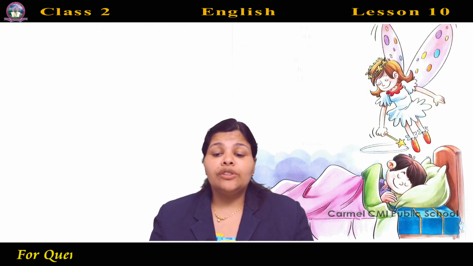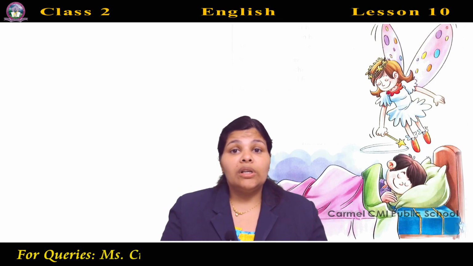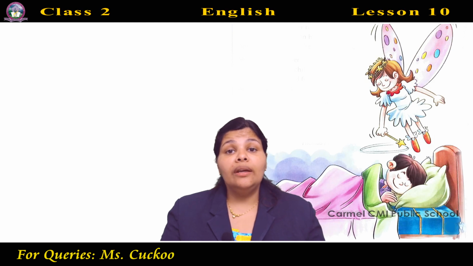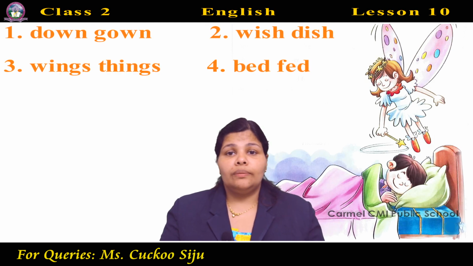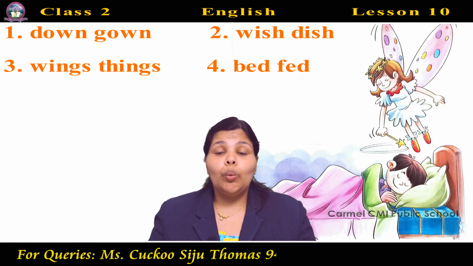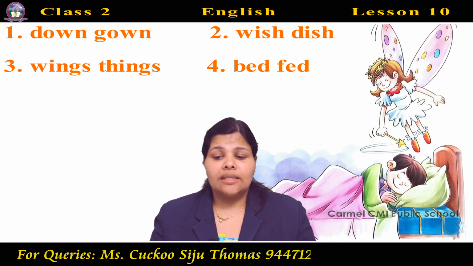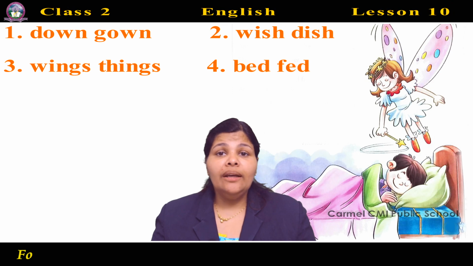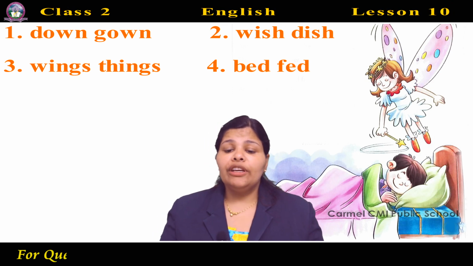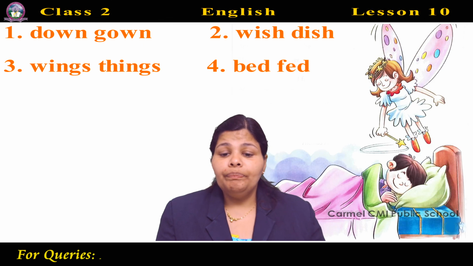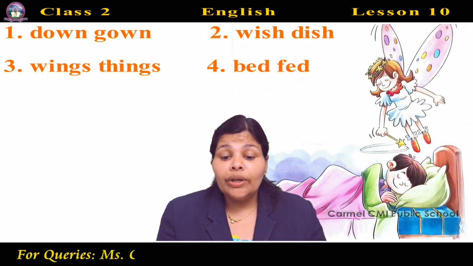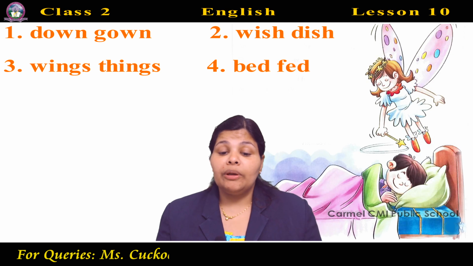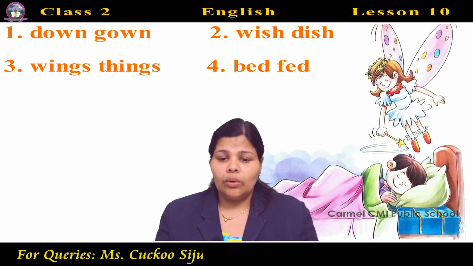Next one. Find and write words from the poem that rhyme with the following. Again, rhyming words. Rhyming words are words which have the same sound at the end. Down. What is the rhyming word? Gown. Wings. Things. Wish. Dish. Bed. Fed. I have given some words here. You can write some words that rhyme with these words. You can make your own rhyming words for these words given here also.